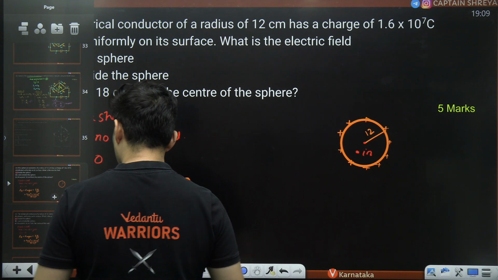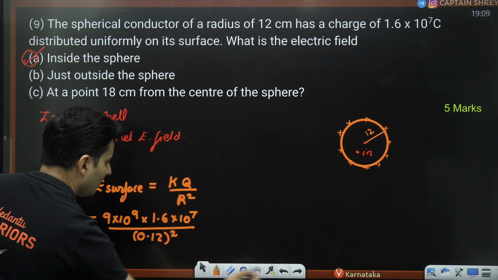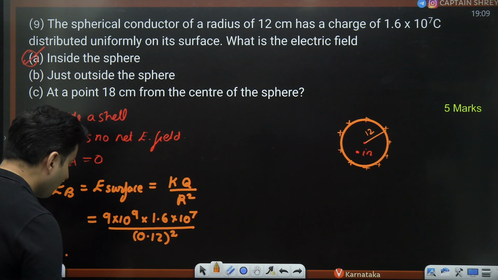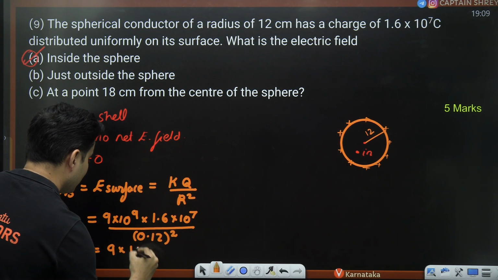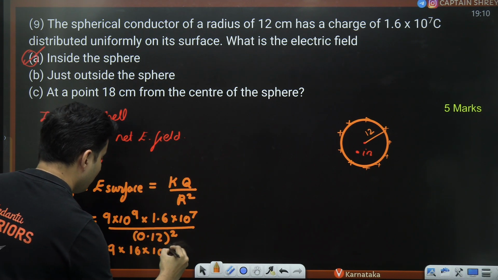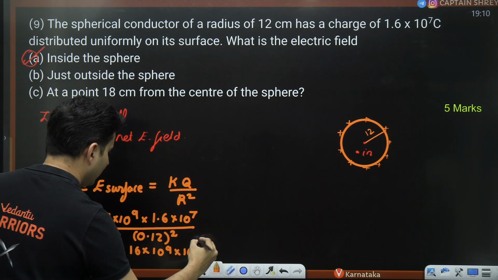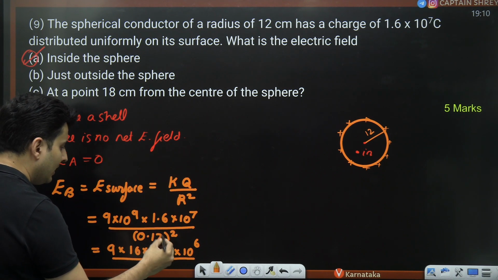So this I can also write as 9 into 16 into 10 to the power 9 into, because I took out one decimal, I have to write 10 to the power 6, whole thing divided by 12, which is 3 into 4.